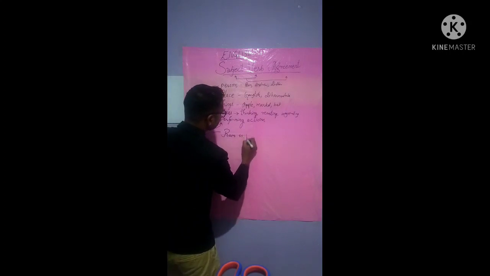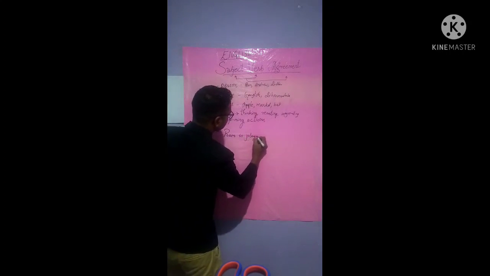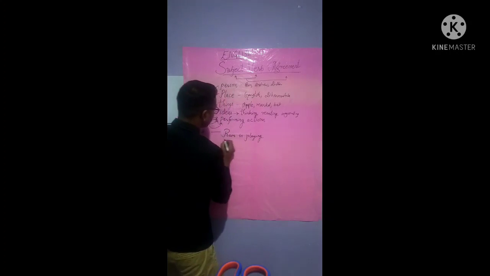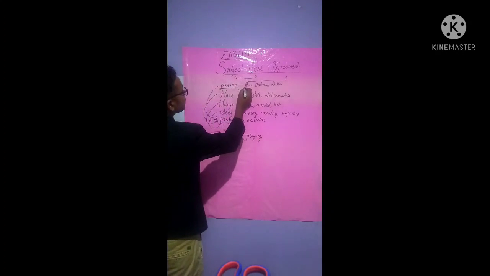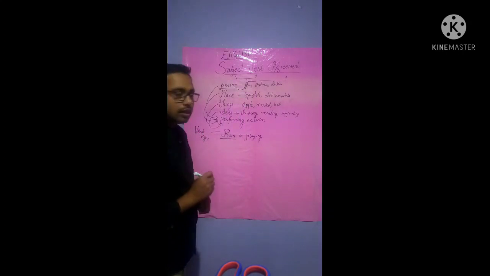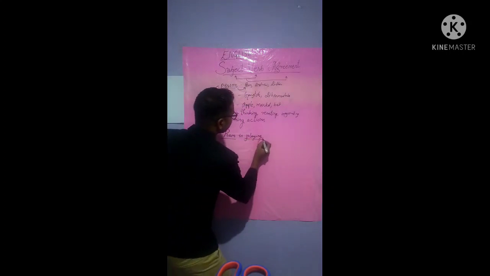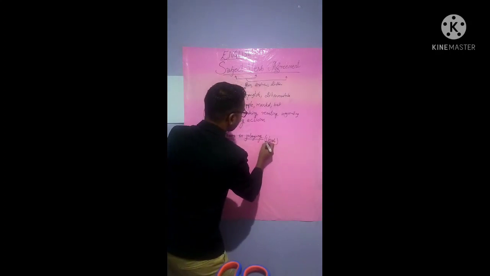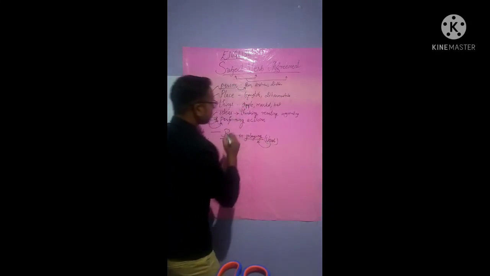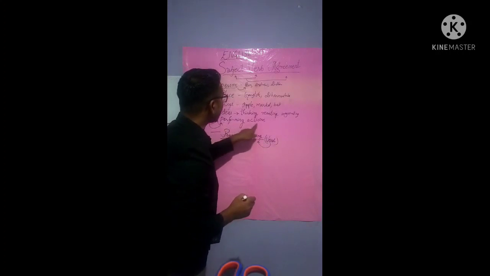Ram is playing. So Ram is a subject here because it comes under person, isn't it? Ram is a subject and playing is a verb. V-E-R-B. How does this playing become a verb? Verb is that performing actions.